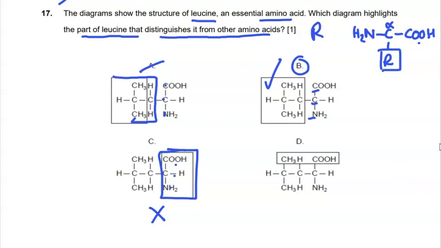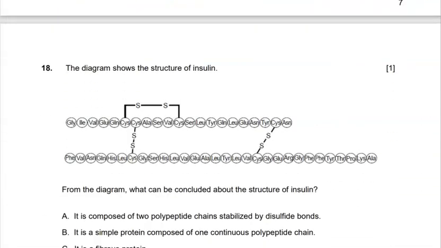And then at this point, we're just highlighting different parts of the chain. So that's not going to work. It's actually that part there, which is the same as B. So my selection is 17B.